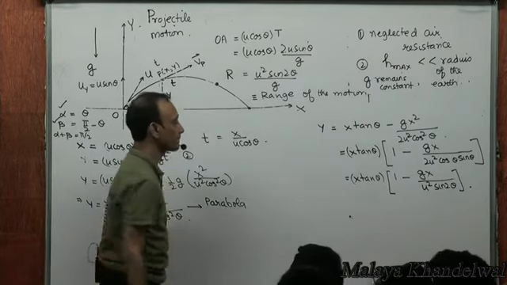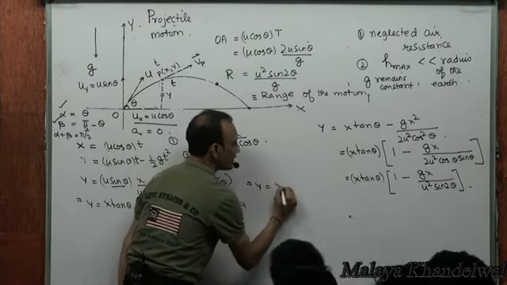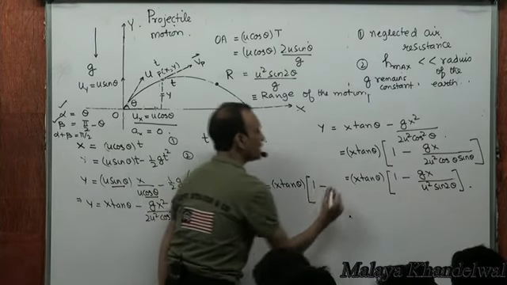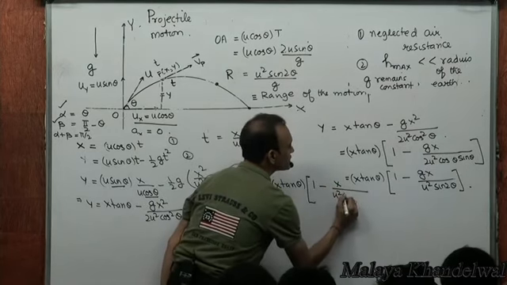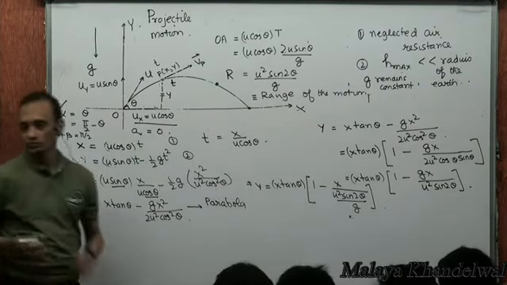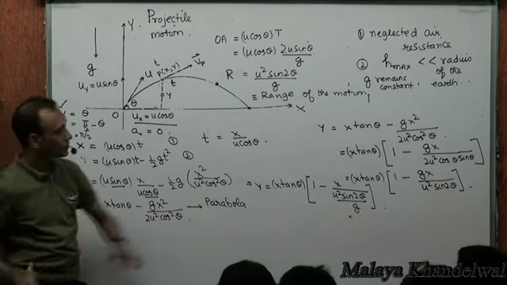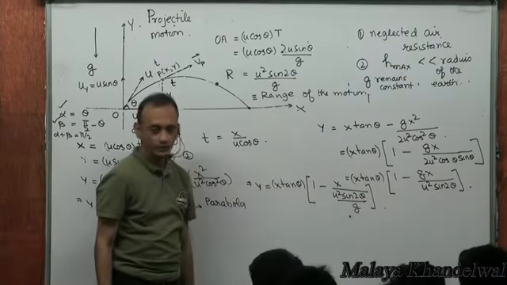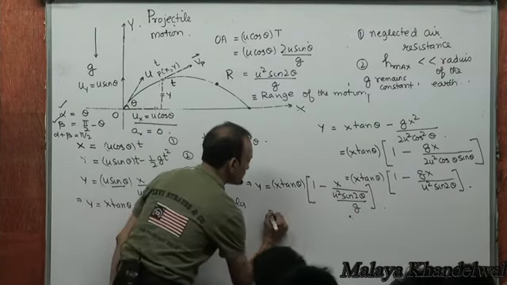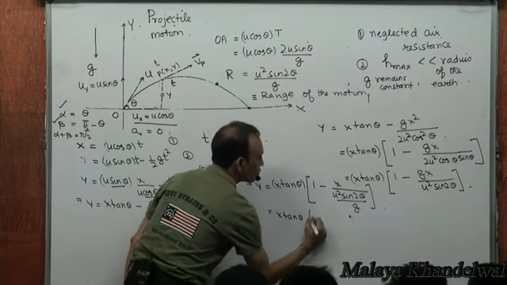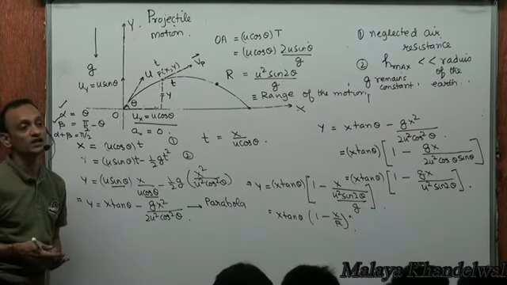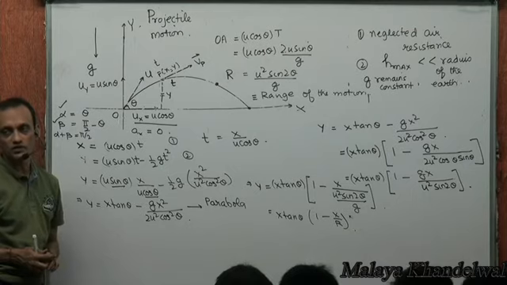right? So I end up getting y equal to x tan theta into 1 minus x divided by u squared sine 2 theta by g. This g I brought in the denominator here. But what is u squared sine 2 theta by g? Range of the motion. So this is y equal to x tan theta into 1 minus x by R. That's another way to express the equation of the trajectory.